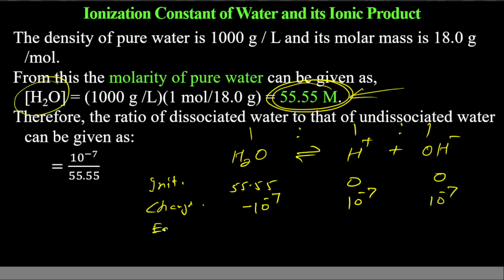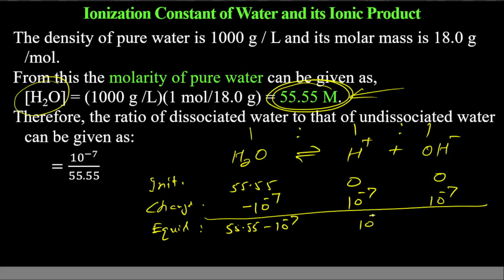Now at equilibrium, it will be 55.55 minus 10 to the power minus 7. This will be 0 plus 10 to the power minus 7, that is 10 to the power minus 7. Now this is actually 55.55. If you subtract 10 to the power minus 7 from 55.55, it is not going to make any change.